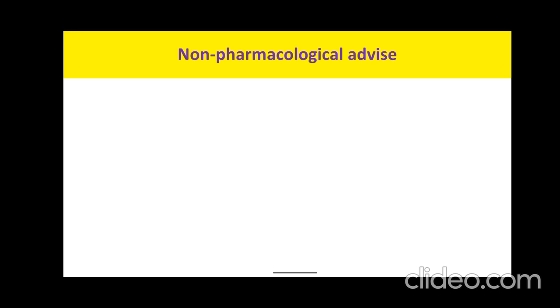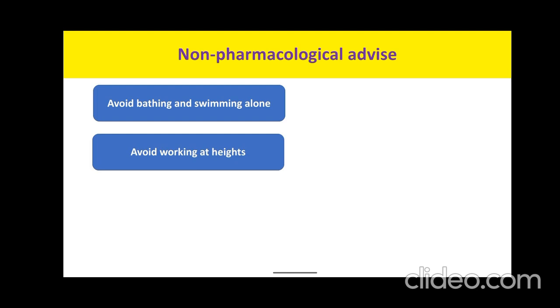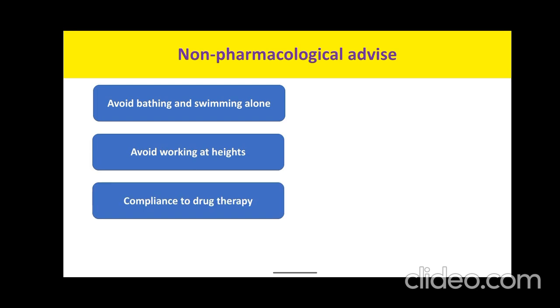There must be a gradual decrease in the dose of the drug over months, and at the end of the 1 to 2 years one can completely stop the therapy. So one can say that 3 to 4 years after the seizure-free interval, one can stop the anti-epileptic therapy in case of petit mal epilepsy. And here there is one advantage: as it is a petit mal, the chances of recurrence will be very low.